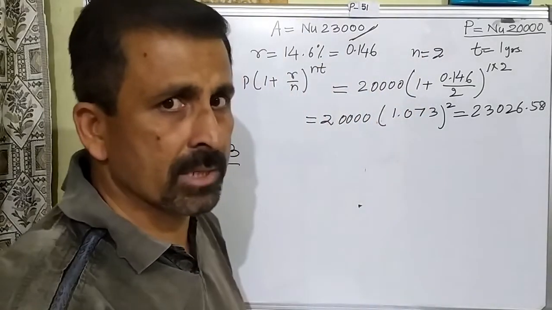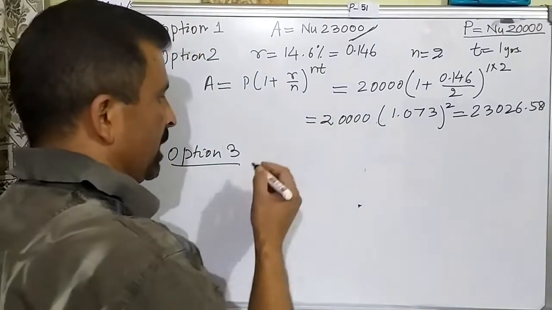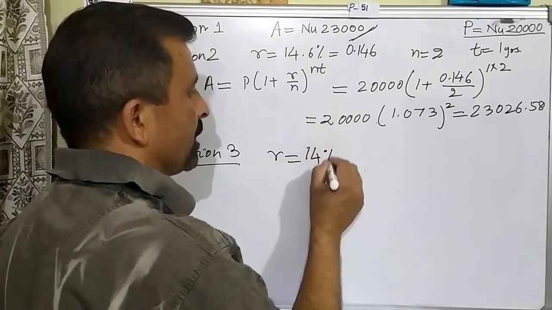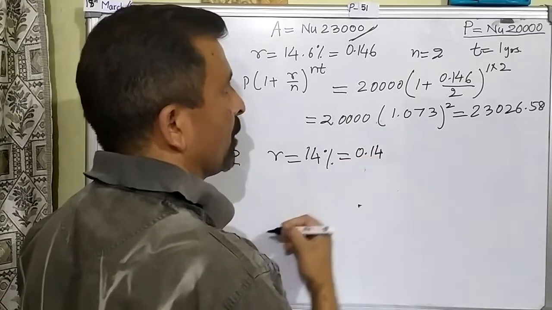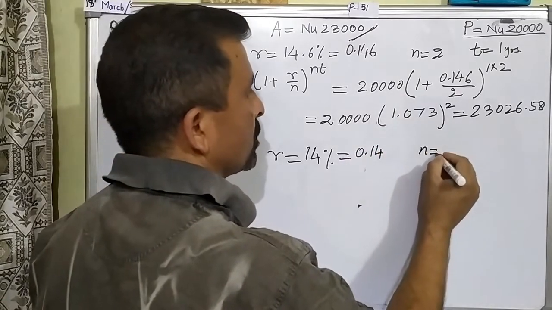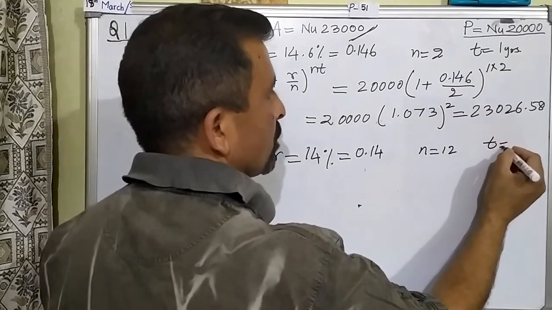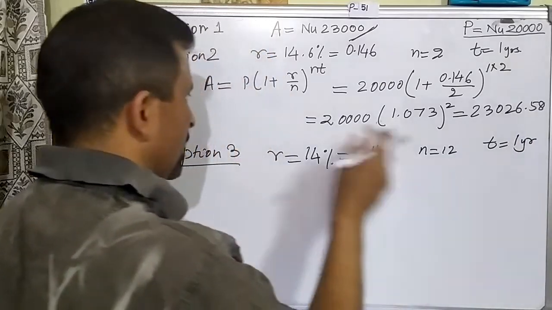Compounded monthly means interest will be calculated every month, and there are 12 months, therefore the frequency will be 12. Here the rate is 14%. Once again, this also will be changed to decimal, so 0.14. The frequency will be 12 because it is compounded monthly, and the time period is 1 year. The loan is going to be paid off at the end of 1 year, right? So let us calculate the amount.